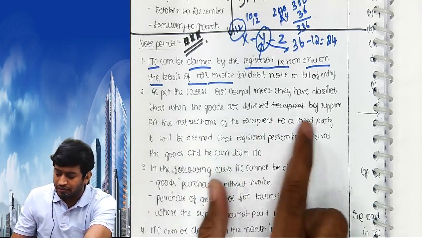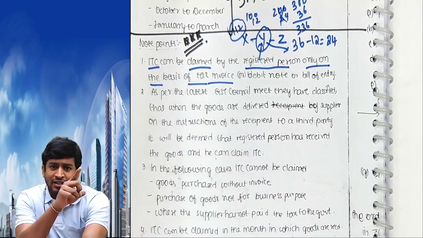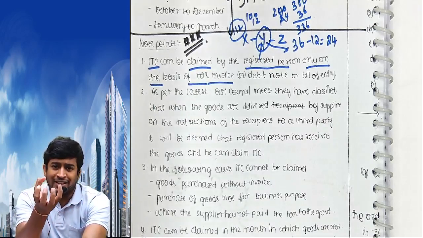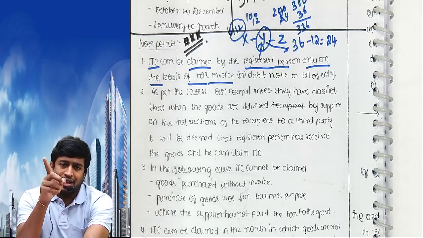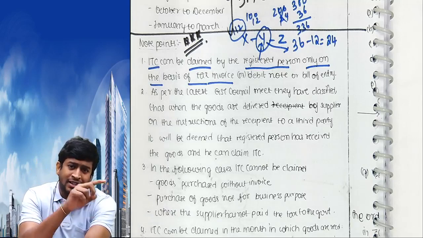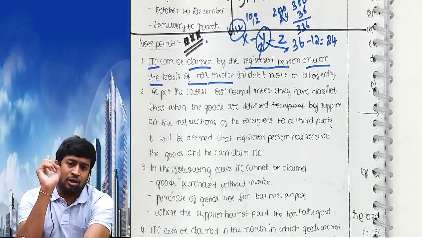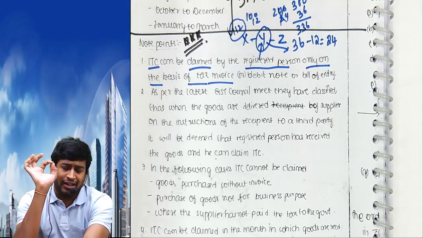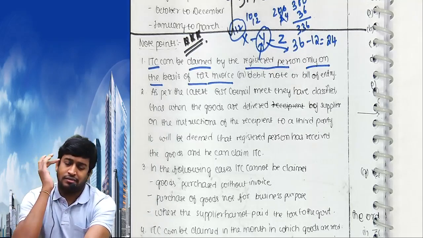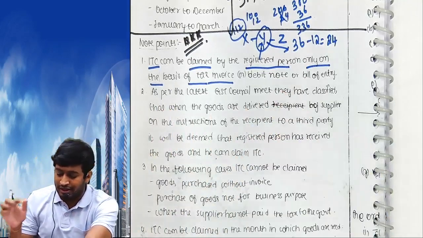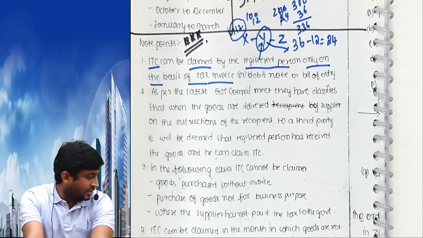Read this point and copy that example. What is the example? If X sends goods to Y and Y sells to Z, Y has received the goods, input tax credit can be claimed. Or Y informed X to directly send the goods to Z, then also Y can claim input tax credit. Read it once and copy the example. Chalo. Copy the example that I am telling.